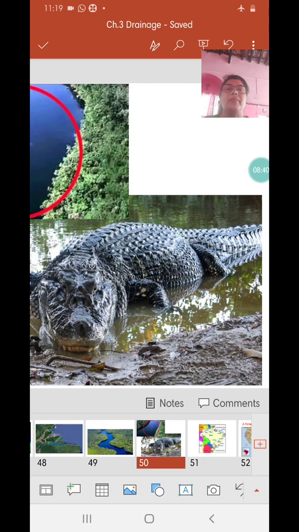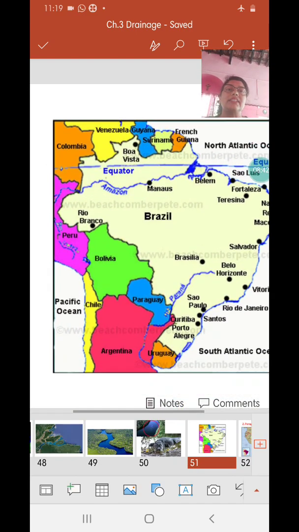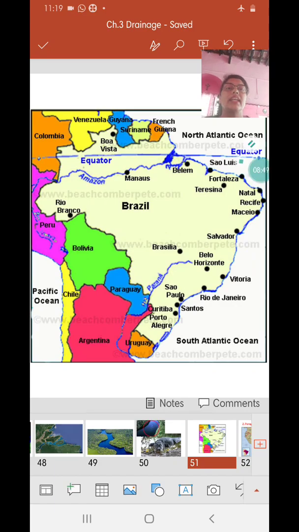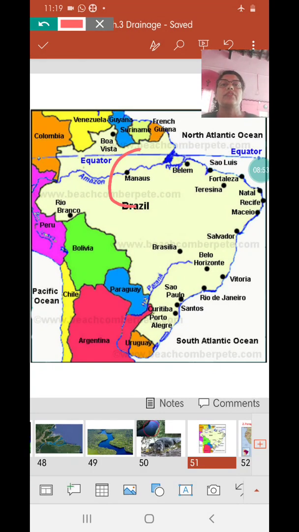So alligators and anacondas and various other types of snakes and creatures are not uncommon in this region. I wanted to show you two places that are situated in the course of these rivers, because in the next chapter when we study climate, we will need to understand the location of these two places.